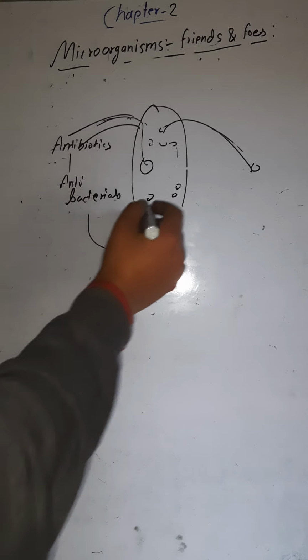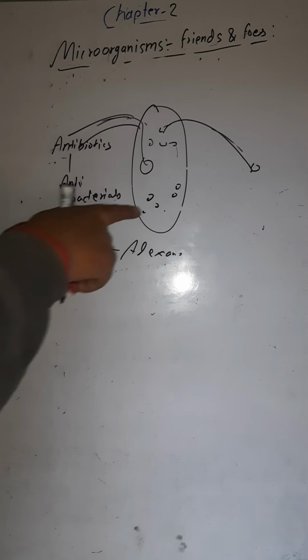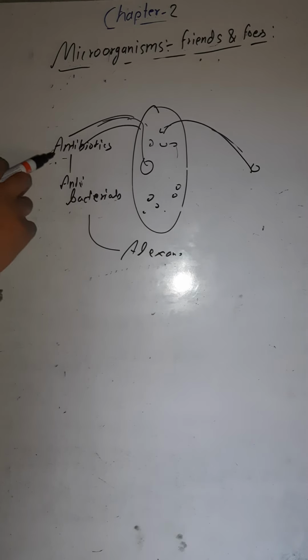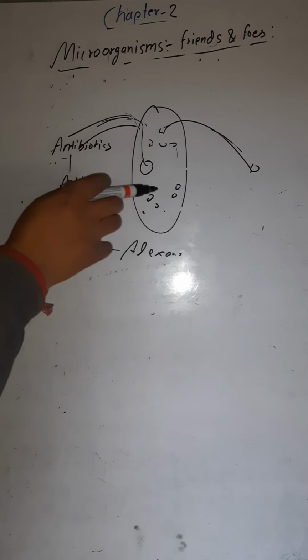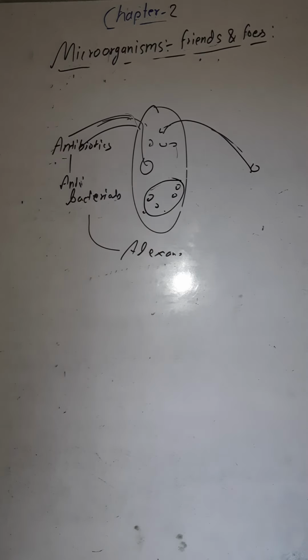Some good microorganisms are present in our body and they are helpful for us. If you take antibiotics unnecessarily, they stop the growth of these good bacteria. So that is why antibiotics can also be very harmful.